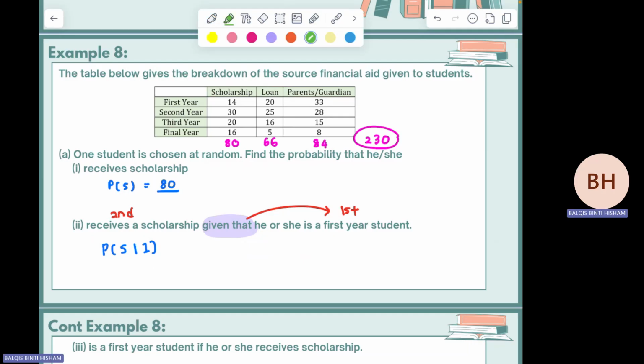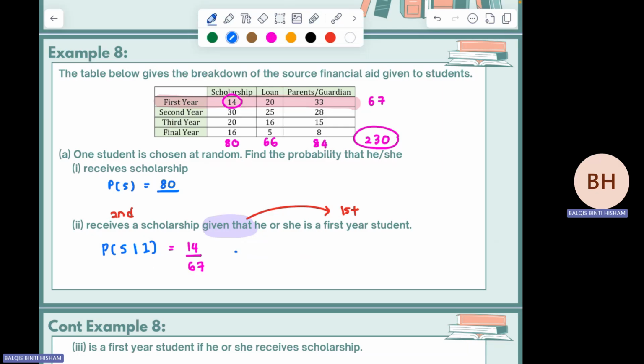So where are your first year students? This one is your first year students. Focus on the first year only. So how many total first year? 14 plus 20 plus 33 is 67. Out of 67, how many students receive a scholarship? Scholarship is 14 only. So the answer is 14 over 67. As easy as that, if you find the value directly from the table.